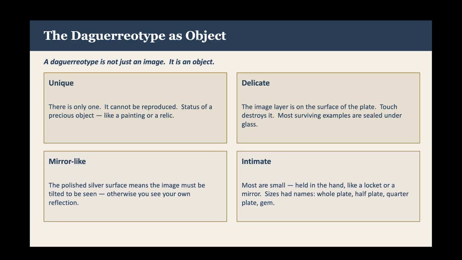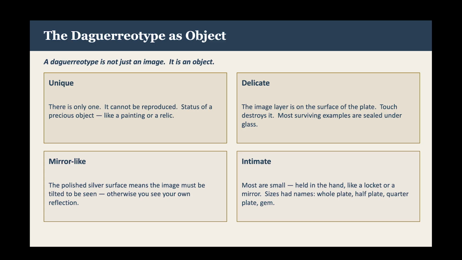It is important for you to understand that a daguerreotype is not just an image. It's an object. Its physical qualities shaped how it was experienced. A daguerreotype is unique. There is only one. It cannot be reproduced directly. This gives it the status of a precious object, like a painting or a relic.